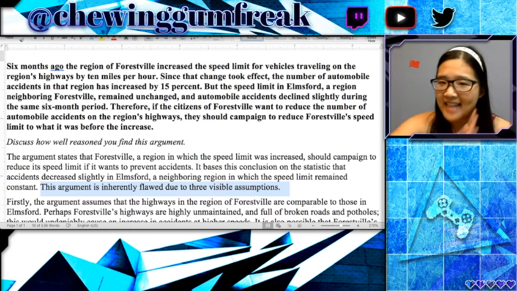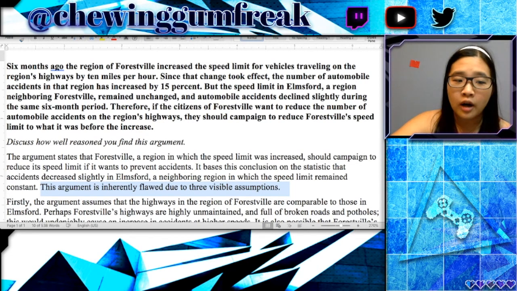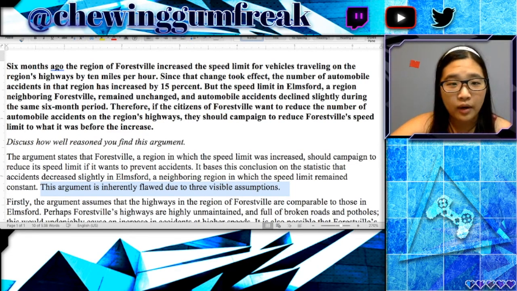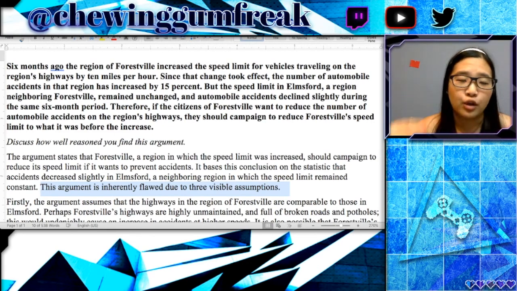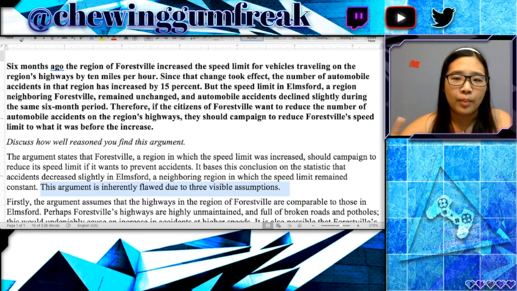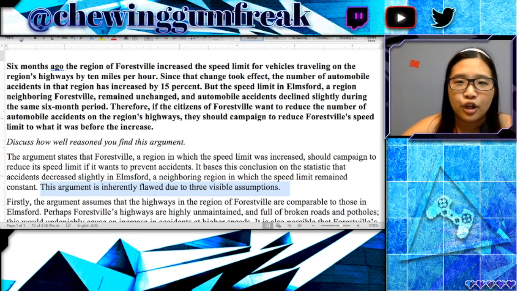So tell exactly what these three assumptions are, and then in your three body paragraphs, actually write out all of these assumptions, and then at the very end, review all of your assumptions again. So you are basically setting up your argument very clearly and repeating yourself so that your reader can follow along very easily. That would definitely be one point where the test taker could improve on.